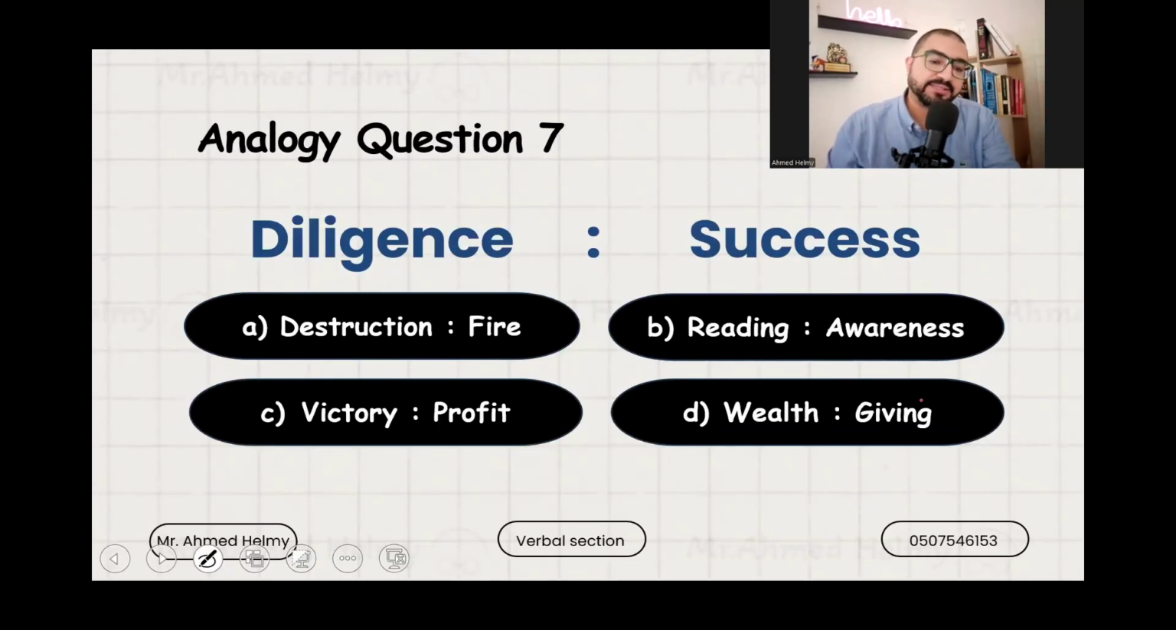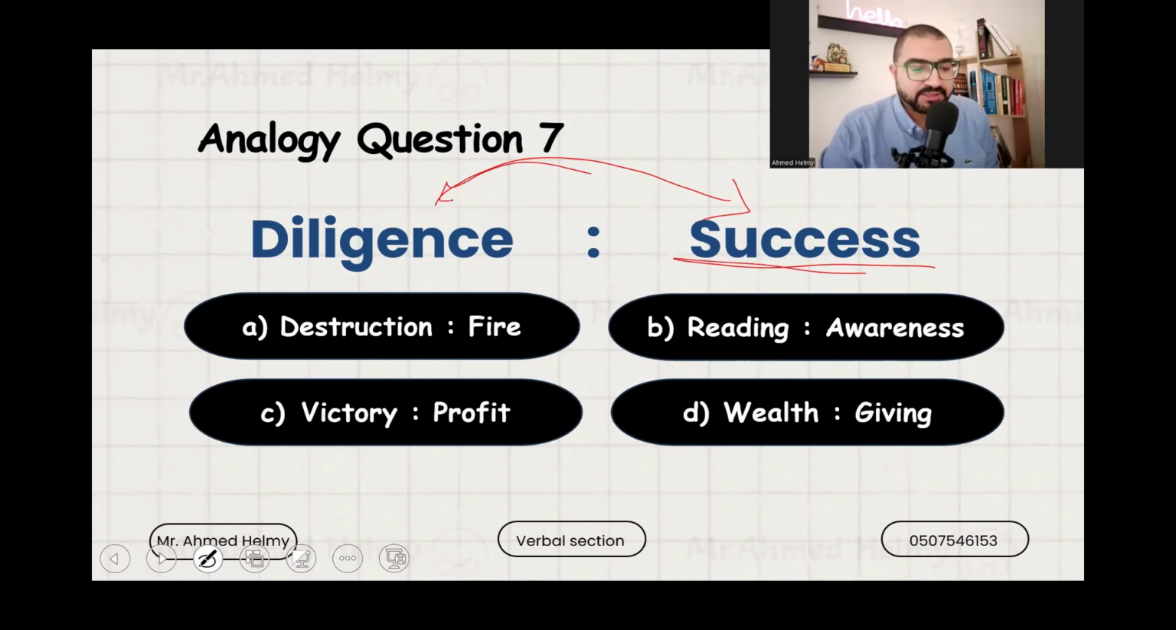Okay, diligence and success. 5 seconds. 1, 2, 3, 4, and 5. Let's see. Diligence and success. Diligence means hard work or determination. So if you work hard, you will succeed. Hard work or diligence leads to success. So they might be cause and effect. What causes success is diligence.